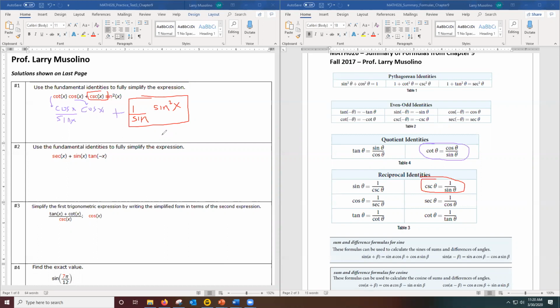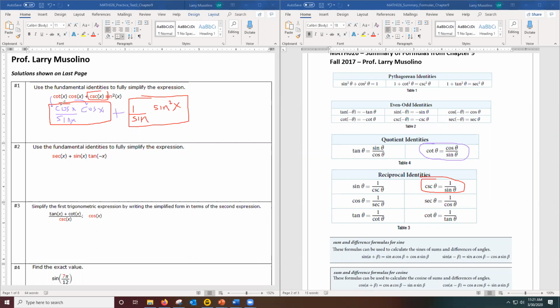I am allowed to do that, but why would I not want to do it here? Well, the reason is I'm noticing this first expression is also over sine. So I really want to be able to add these two fractions together. So I do want the same denominator. Remember, to add fractions, you must first have the same denominator. So I'm going to leave both of these fractions with the denominator sine. This way I can add the fractions in a second.